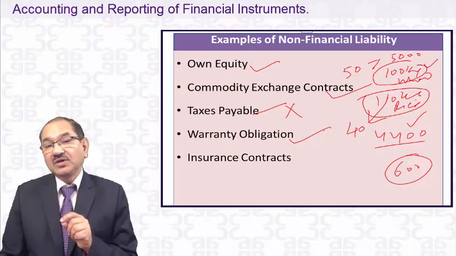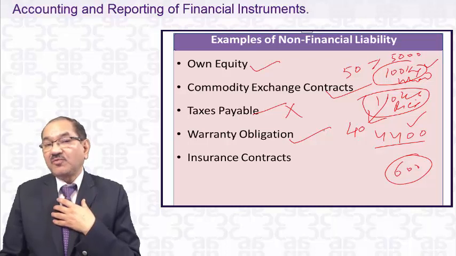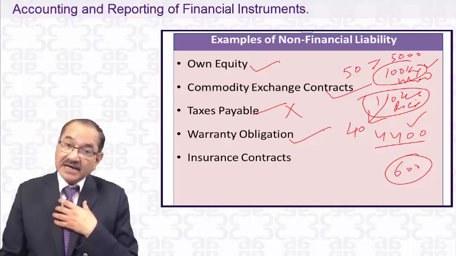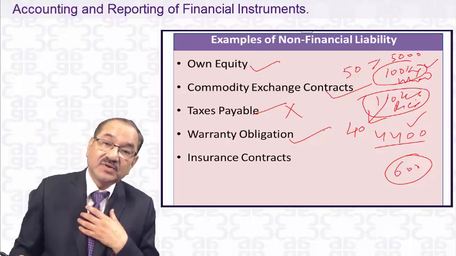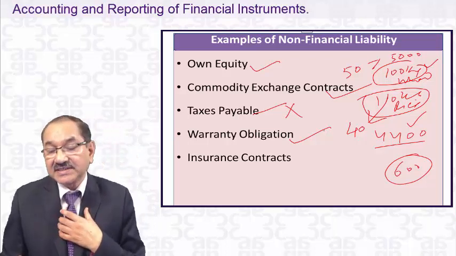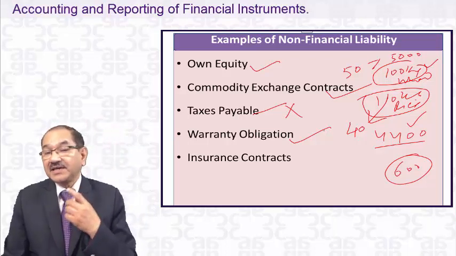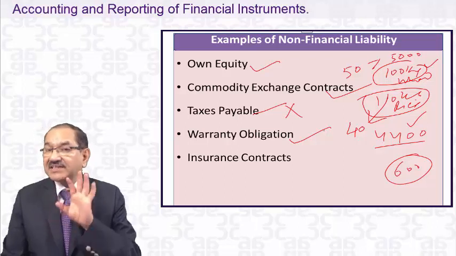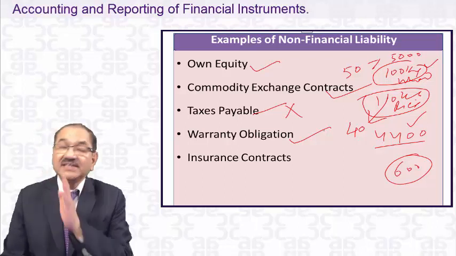If it is so, the company has a warranty obligation. They might have made some warranty provisions for it, shown on the liability side of the balance sheet, but it is not a financial liability. It is a liability, but it's not a financial liability.